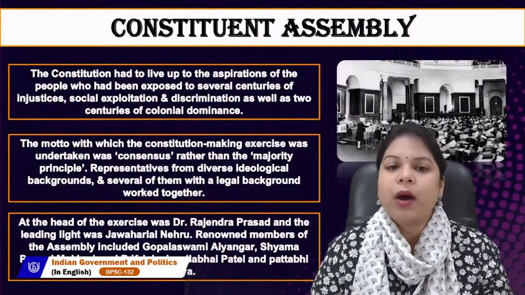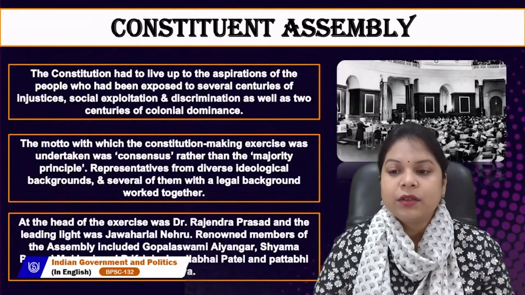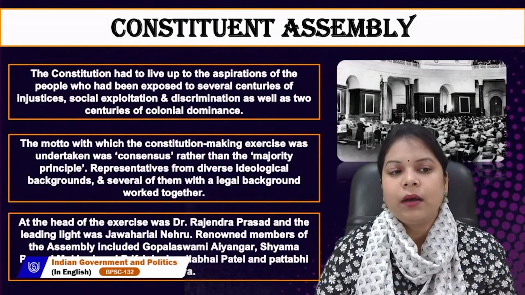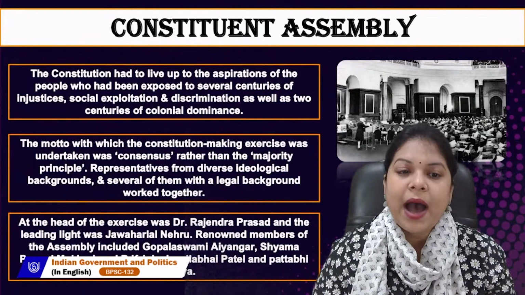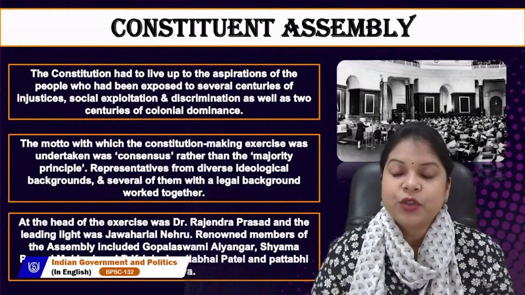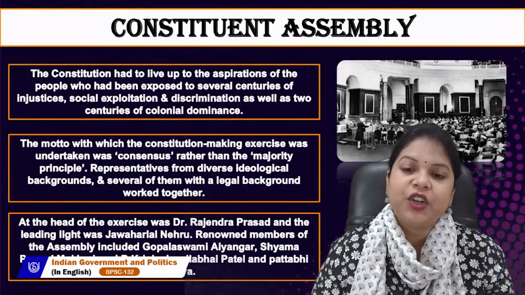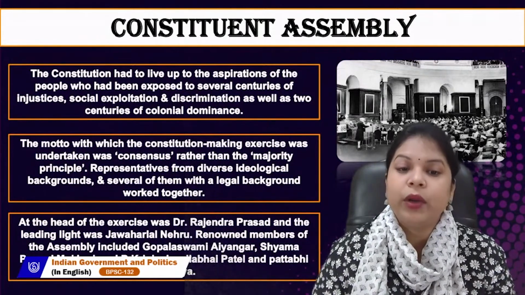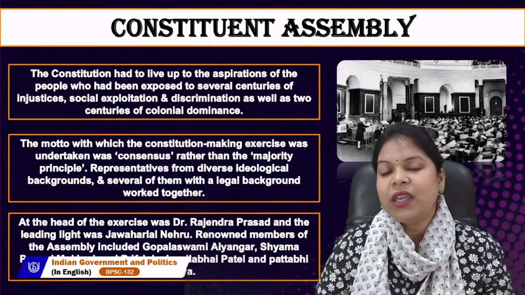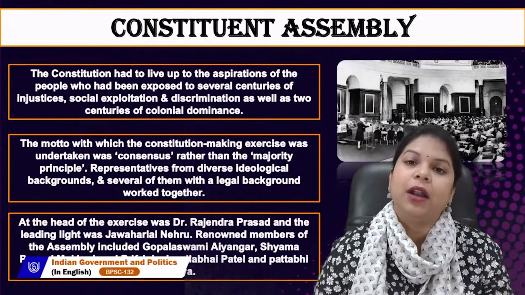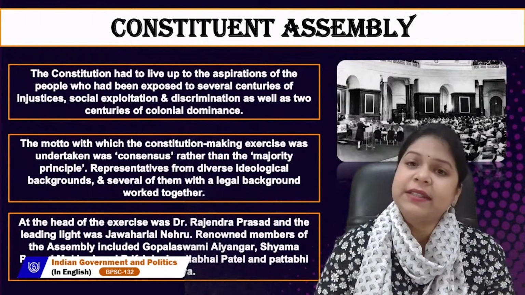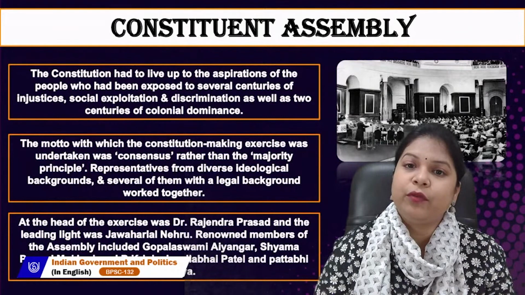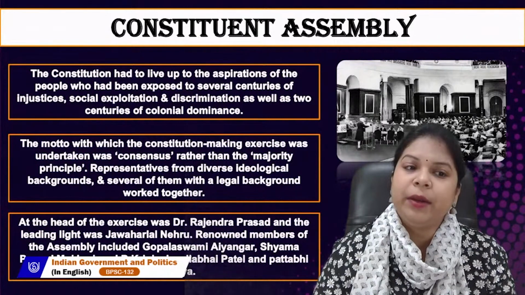So let's talk about the Constituent Assembly. The constitution had to live up to the aspirations of the people who had been exposed to several centuries of injustices, social exploitation, and discrimination, as well as 2 centuries of colonial dominance. So, we can see that it was the time when India was suffering a lot. It was a colony for more than 2 centuries. It was under the British colonial empire, and there were many exploitations of Indian people.